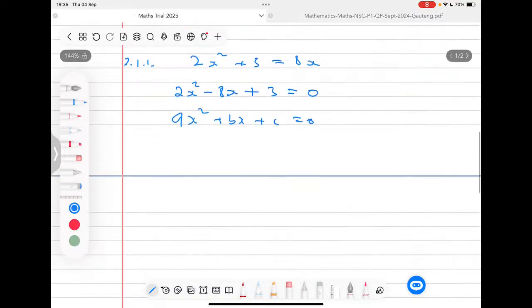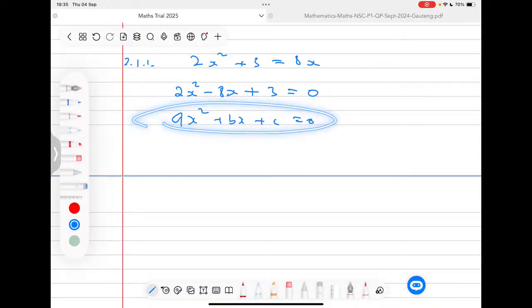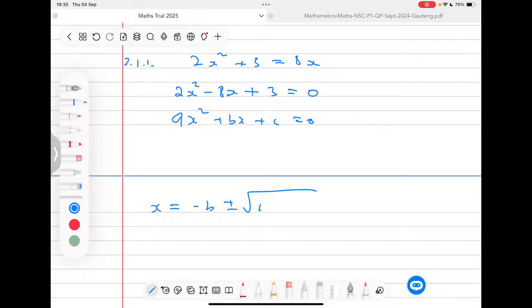Now, this would mean that I'll write my quadratic formula to say, if I have a standard form like this that says this thing is equal to 0, I know that my x will be defined by negative b plus or minus the square root of b squared minus 4ac, all over 2a. I believe this formula is there in your formula sheet. If you are not sure about it or you forgot it, relax and be peaceful. Don't worry. Go to your formula sheet, take this formula, use it in your question paper, then substitute your numbers.